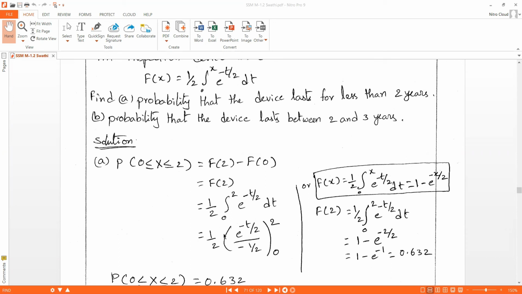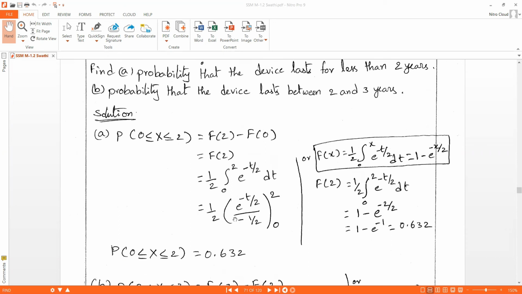This can be solved like this: 1 by 2 e power minus t by 2 divided by minus 1 by 2, as in a previous problem which we have solved. The limit is 0 to 2. We substitute 2 in the t place minus 0 in the t place, and we solve this equation. Like this also we can do.